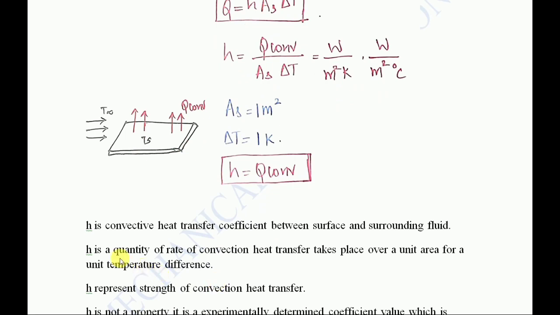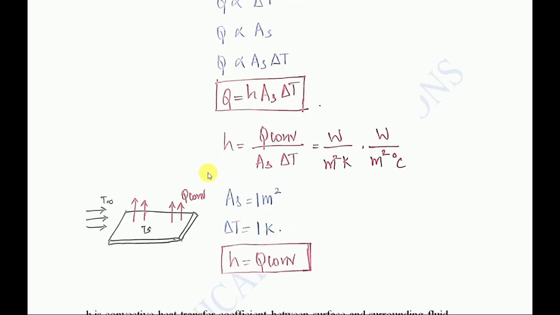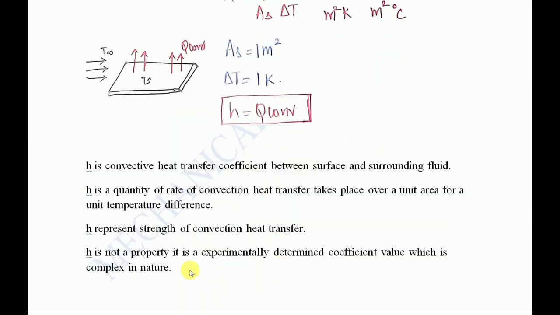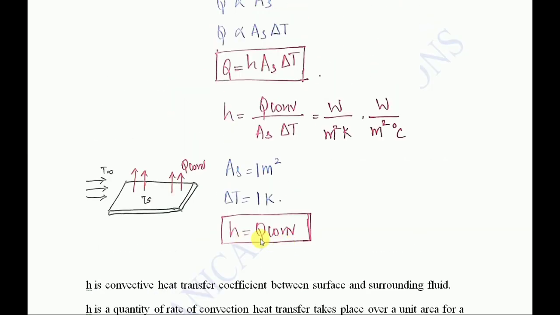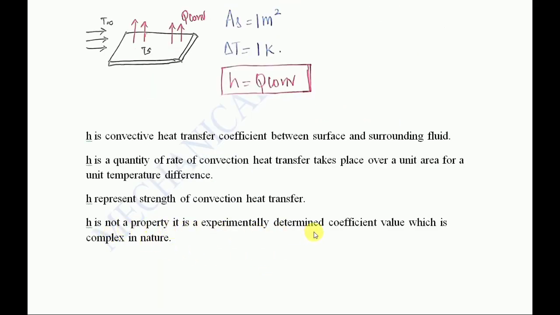These things you already know. So h is the quantity of rate of heat convection that takes place over a unit area for a unit temperature difference: 1 meter square, 1 Kelvin, h equals Q convection. Same thing, unit area, unit temperature difference. h represents the strength of convection heat transfer. Here it is convection, not conduction. Please be careful. h is not a property; it is an experimentally determined value which is complex in nature. Thermal conductivity K is a property. h is not a property. We determine it experimentally only.